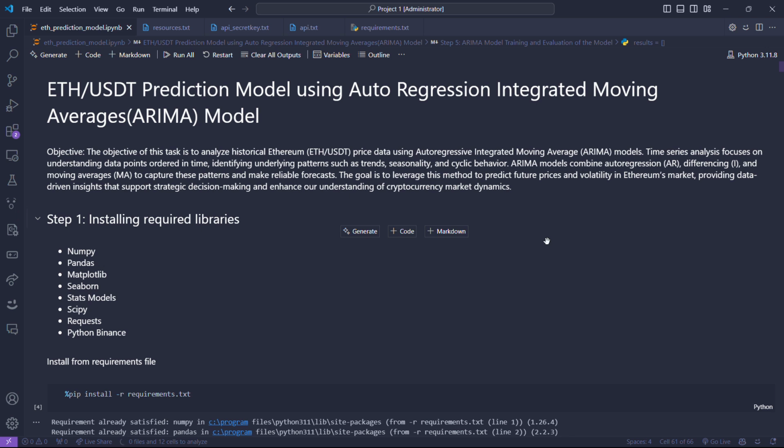As a part of my machine learning internship at Art Technologies, I have made this project, an Ethereum prediction model using the auto-regressive integrated moving average, in short, ARIMA model. The objective of this model is to analyze the historical prices of Ethereum and generate predictions for the upcoming days. For this, we have used a very widely used technique, which combines auto-regressive and moving average models. These are two separate models, but ARIMA is the combination of both.